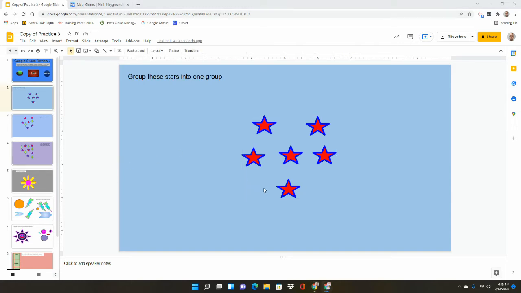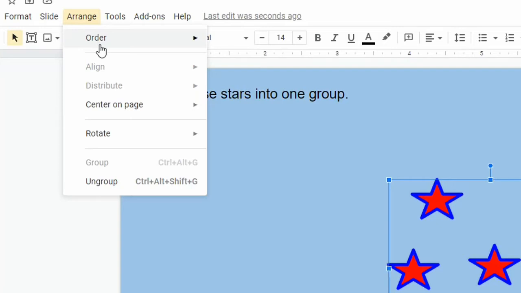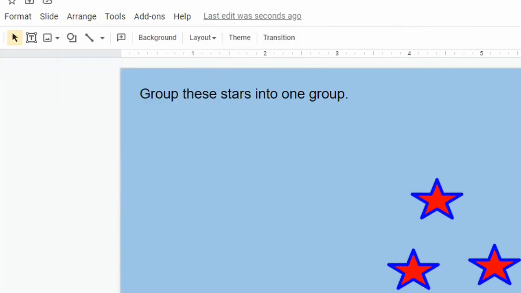The last way, which I didn't mention, so there's a third way, is if I were to, again, highlight these, you can go up to arrange, and then if they are not in a group, you can group them. If they are in a group already, then you can go ahead and ungroup them. So arrange up on your toolbar gives you the option to group and ungroup.